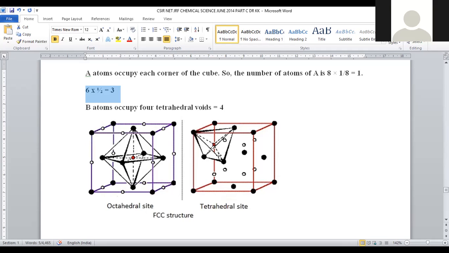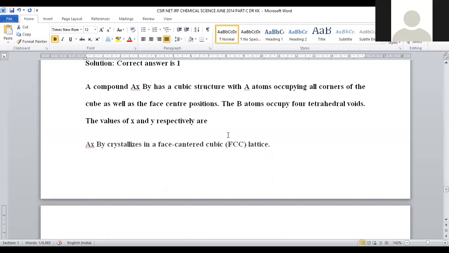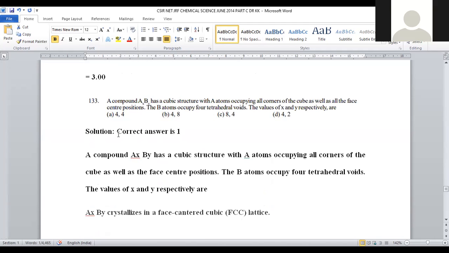So in the same manner, how many tetrahedral voids will there be for an FCC lattice? 4 tetrahedral voids will be there. Correspondingly, 4 atoms will be contributing to the number of B atoms, right? So the Y value becomes 4. A atoms are 4 and B atoms are also 4. A4, B4 will be the correct one. For question number 133, option number 1 will be the correct answer.